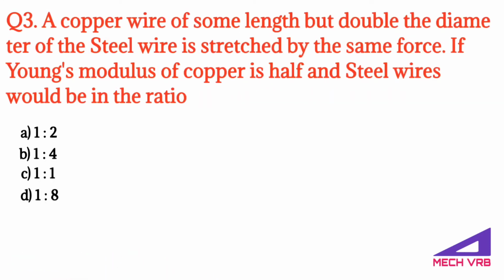Question number 3. A copper wire of the same length but double the diameter of the steel wire is stretched by the same force. If Young's modulus of copper is half that of steel, the extensions of the wires would be in the ratio.